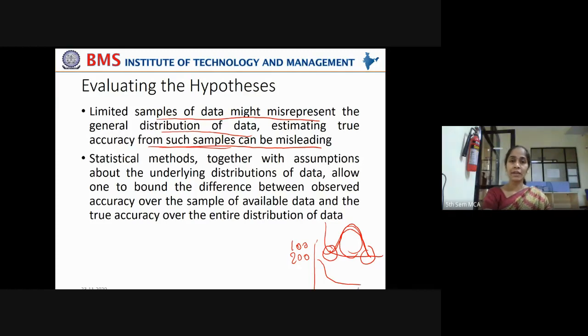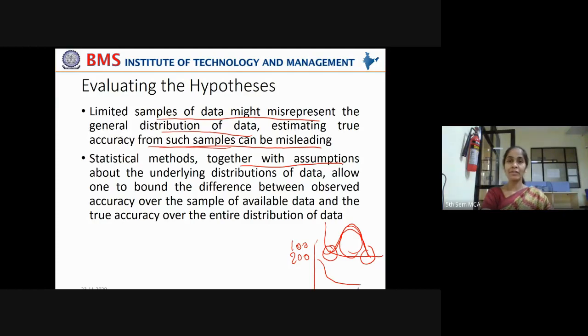Got it? Now, statistical methods together with assumptions. Always remember, whenever you're performing an experiment, always some assumptions are associated with it. And we have been seeing from module 1 what are the assumptions we have made with respect to various machine learning models.